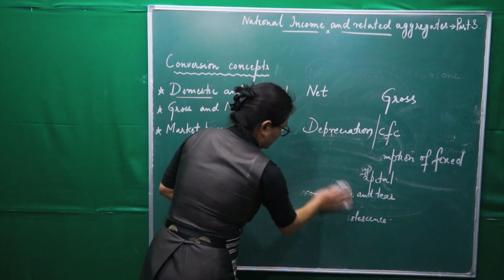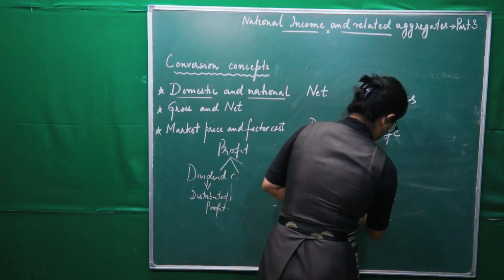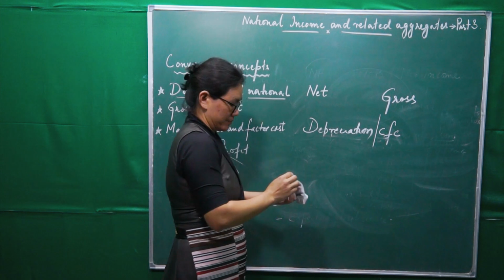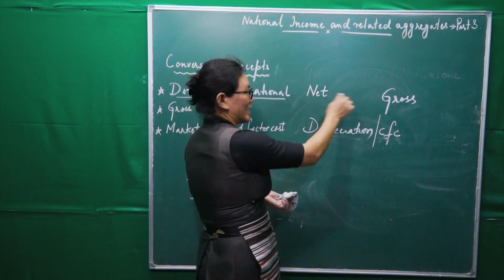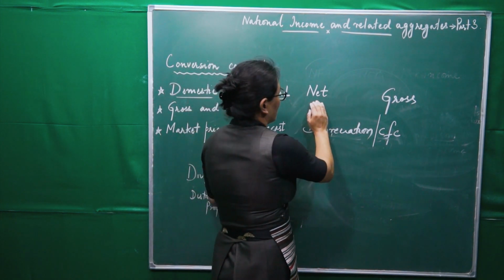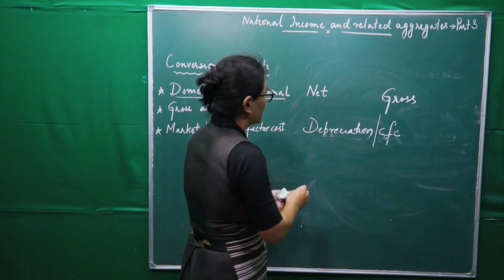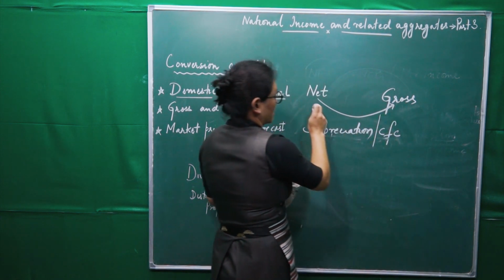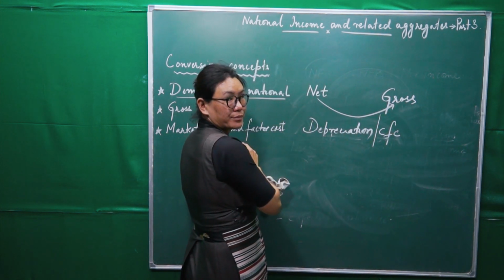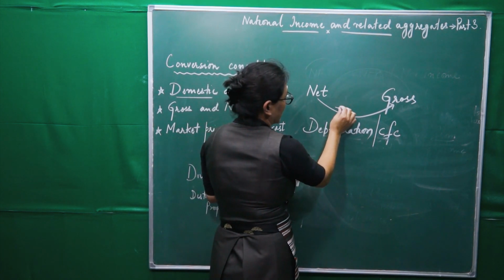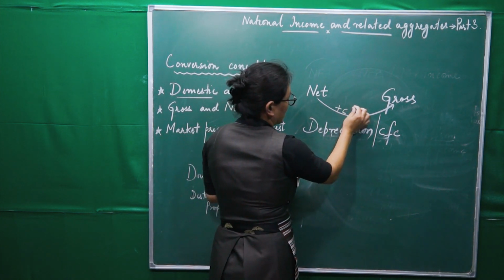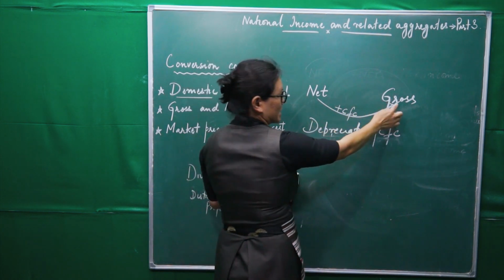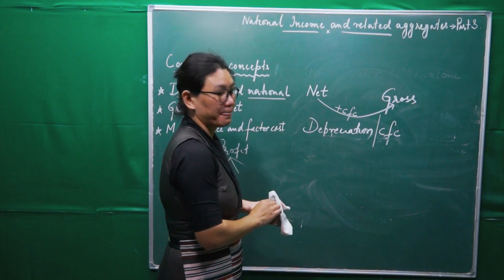Now, to convert these two concepts into each other, to the net concept we need to add CFC to make it the gross concept.